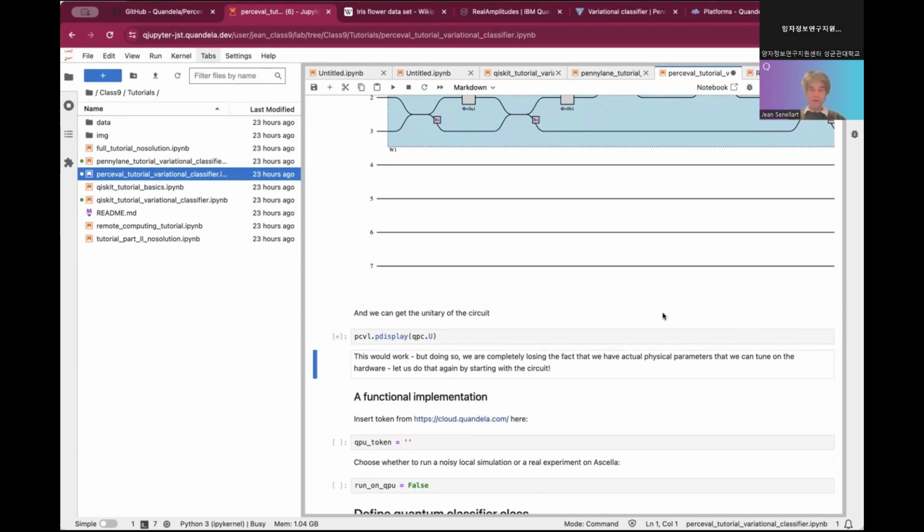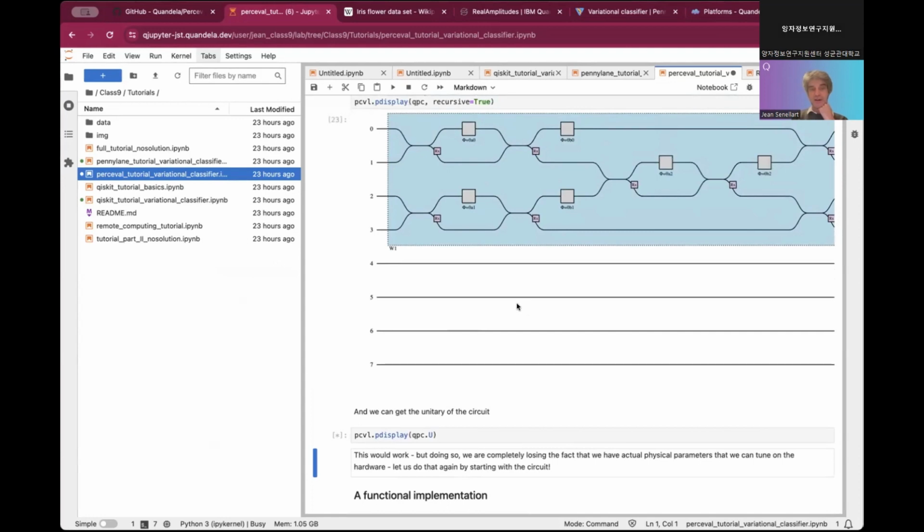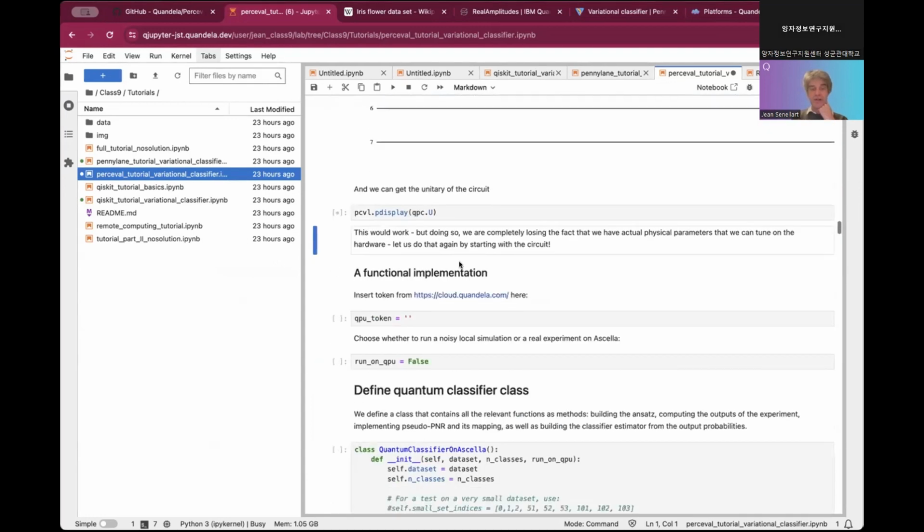First, I wanted to show you that we can display the unitary of the circuit. It will take a bit of time because it's all symbolic computation on this unitary. I should have put a smaller n, but you will see the unitary shape.